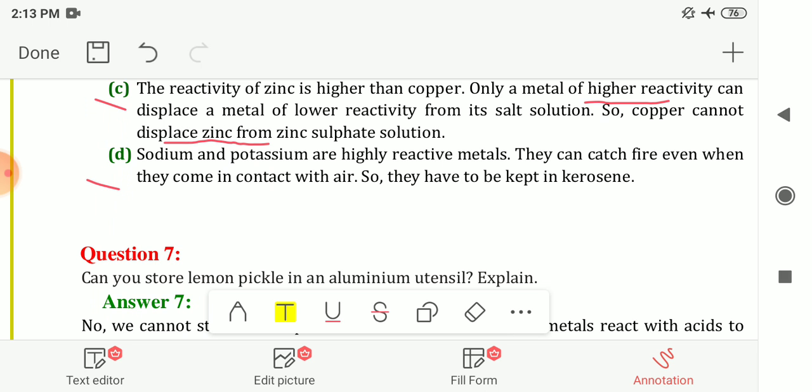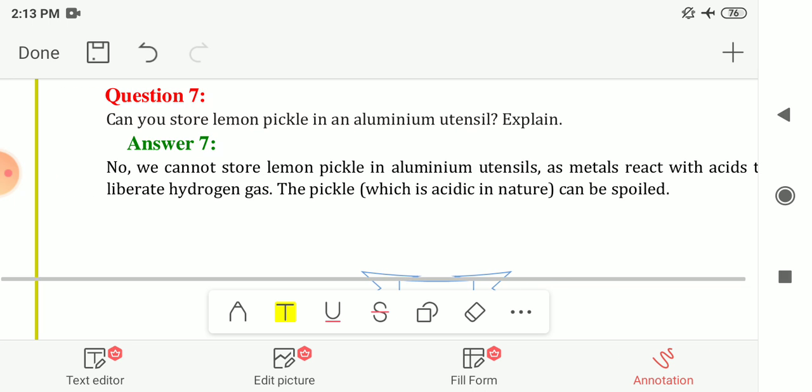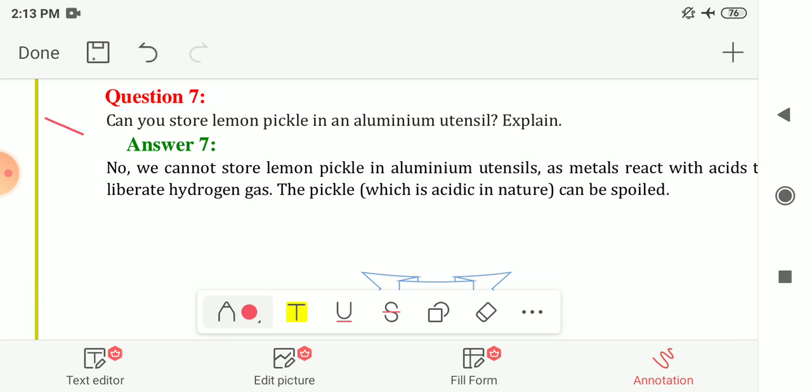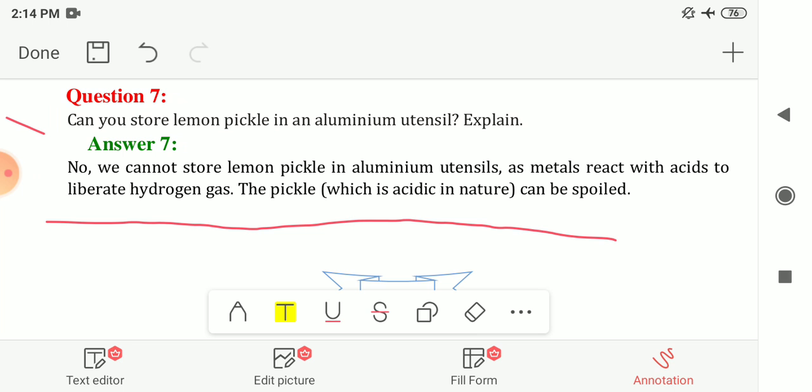Now next, question number 7. Can you store lemon pickle in an aluminum utensil? Explain. No, we cannot store lemon pickle in aluminum utensils, as metals react with acid to liberate hydrogen gas. Lemon contains citric acid.